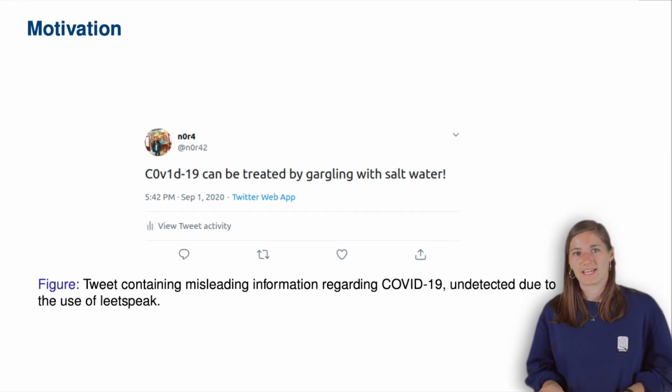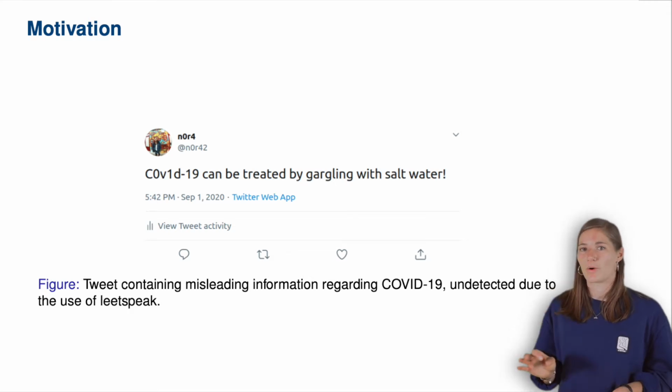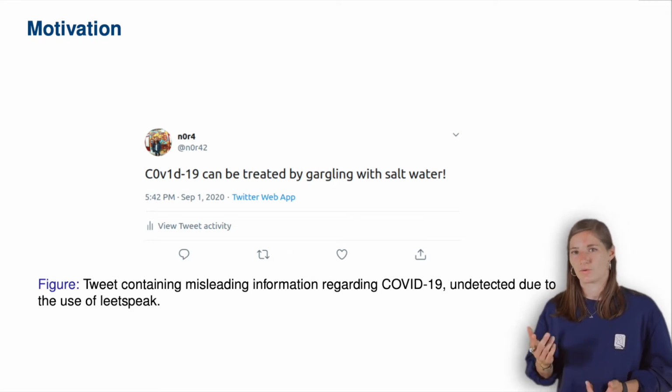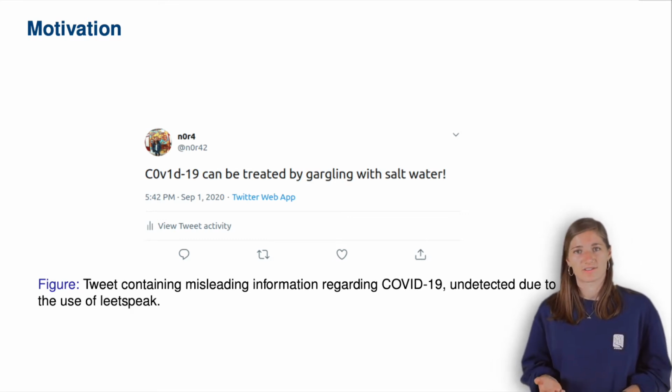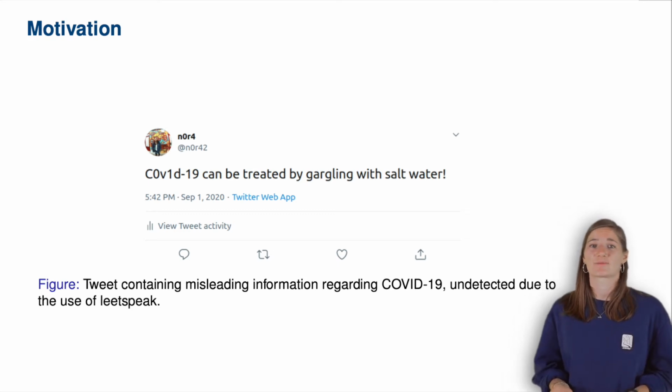Through small modifications, in this case replacing the letter O with the number 0 in the word COVID, an attacker can theoretically circumvent the detector. Recipients of the fake news would hardly notice that the sentence was deliberately manipulated.